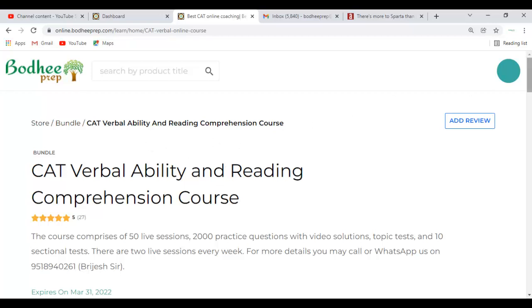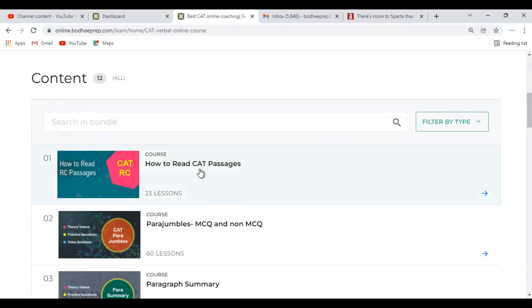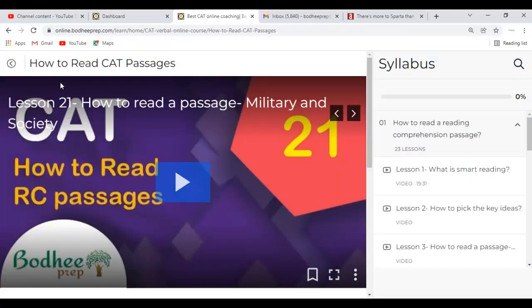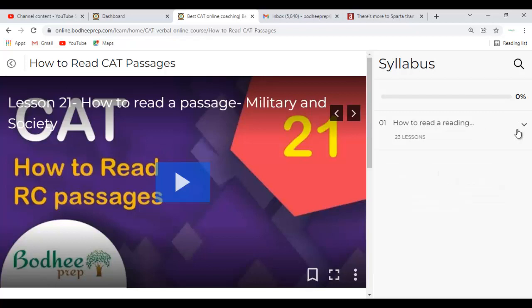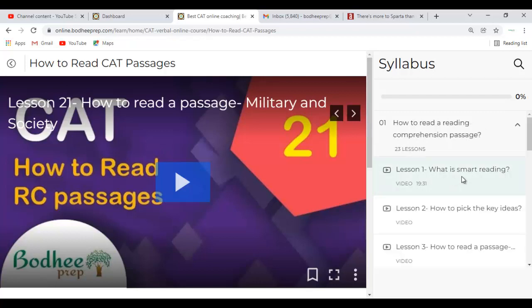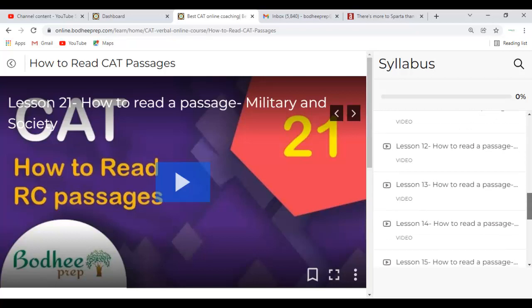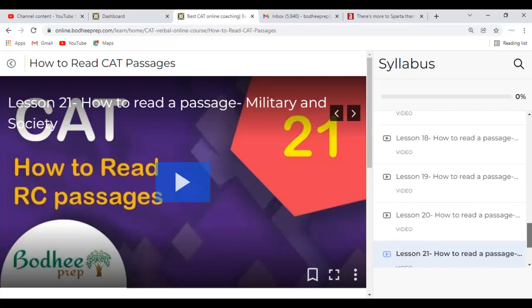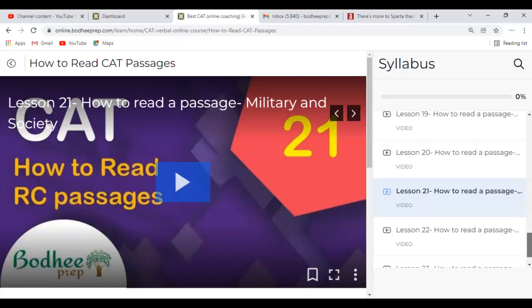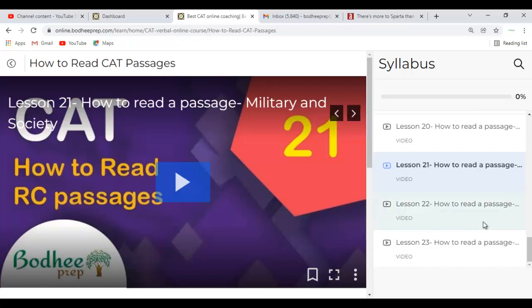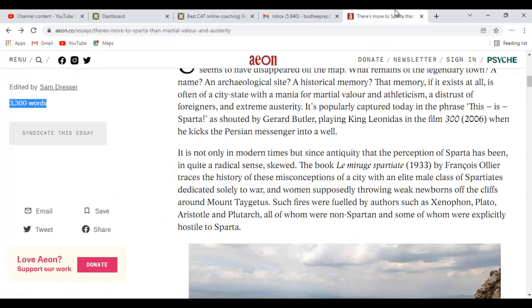But before you enter into the reading activity, you have to first go and see how to read CAT passages. So if you look here, then this section has things like what is smart reading, how to pick the key ideas, how to read a passage, and then you have many examples of different kinds of passages. Most of these are difficult passages, difficult to read, but by demonstrating how to read, I have made those difficult looking passages easy. So once you have finished all these 15, 20, 25, whatever the number is, once you have finished these videos, then you can go and see how to read Aeon articles.